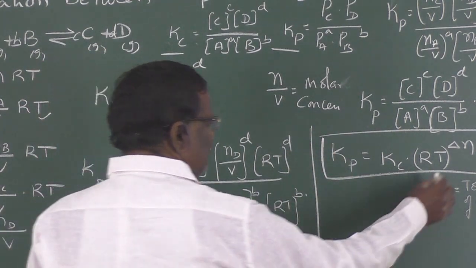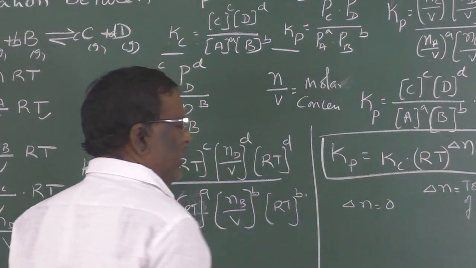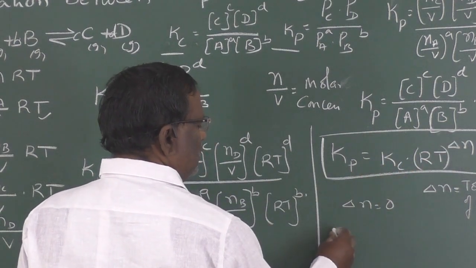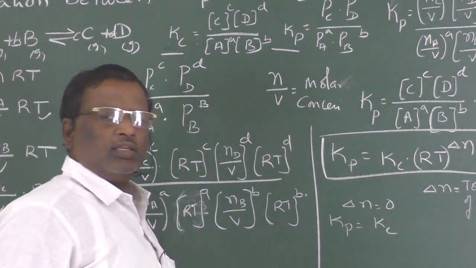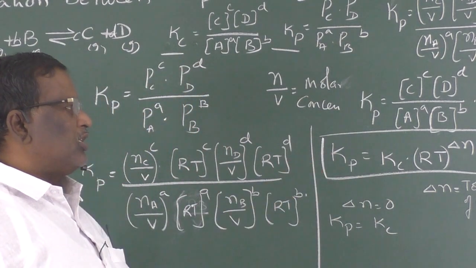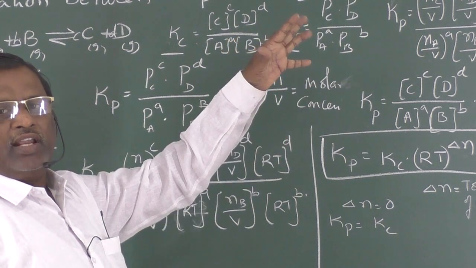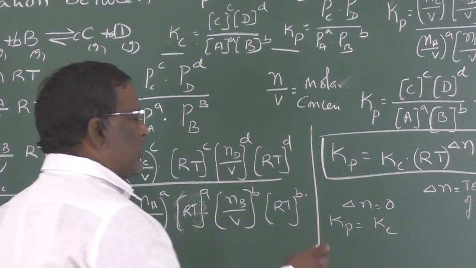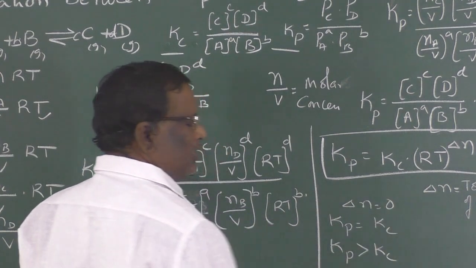If delta n is 0, that means the number of moles of products and reactants are the same, then RT to the power 0 is 1. In such cases, Kp is equal to Kc. If delta n is positive, meaning the number of moles of products is more than the number of moles of reactants, then Kp is greater than Kc.